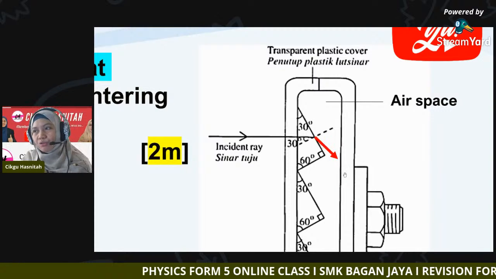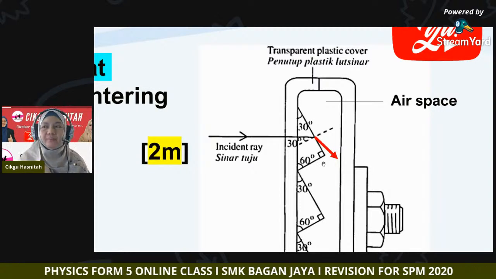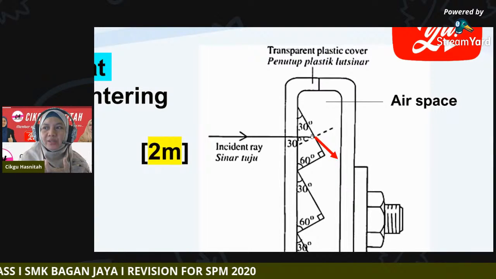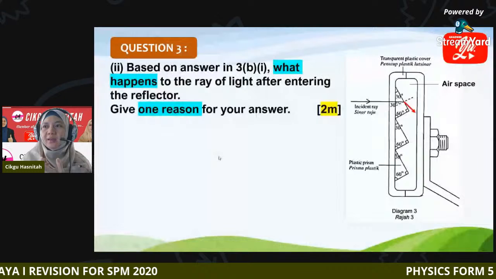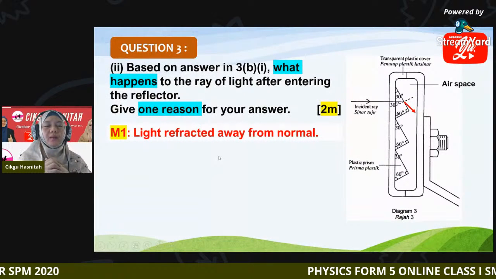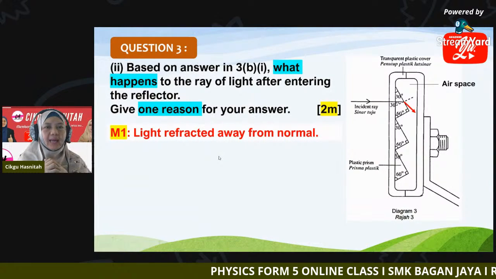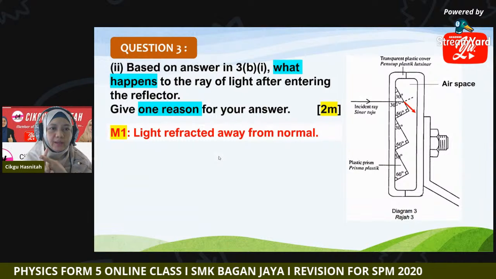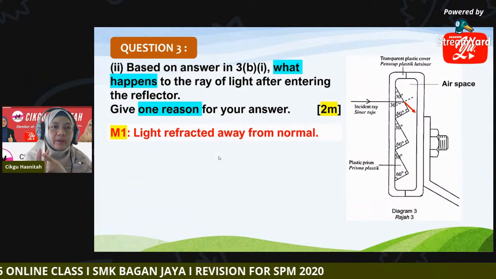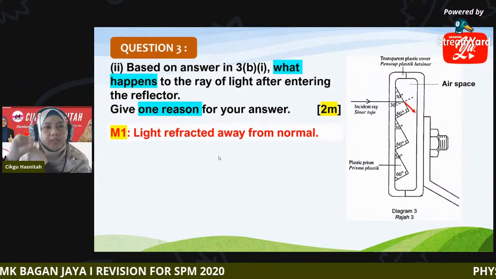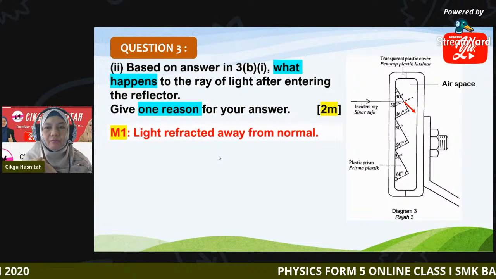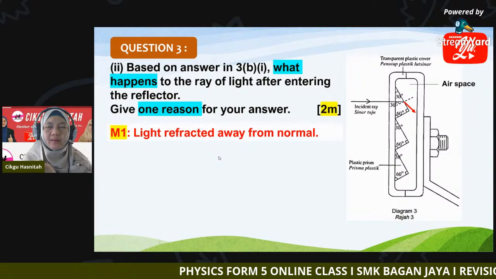Why did we draw it in this direction? Meaning we have to explain in words why we draw the direction in this way. First, we can say light refracted away from normal. It travels from the prism into air, so light refracted away from normal. Second,